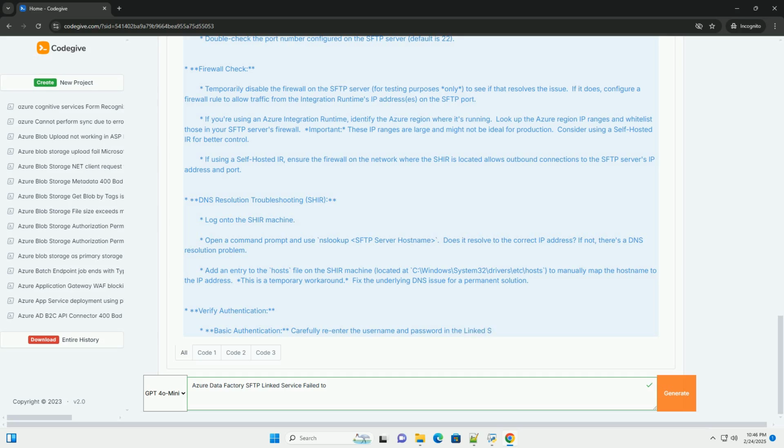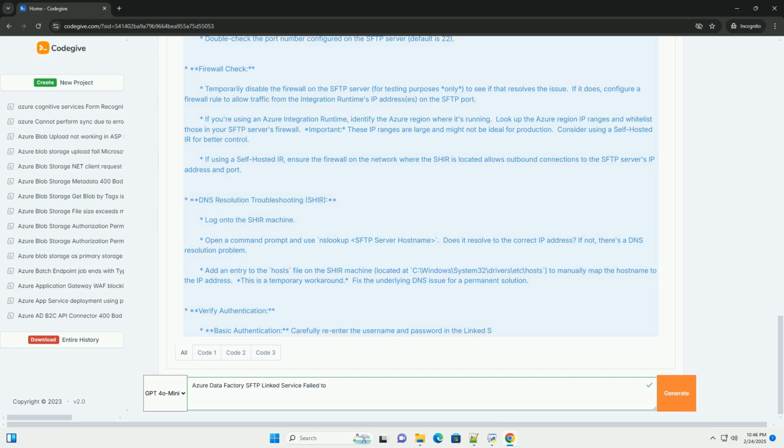In the ADF portal, navigate to the integration runtime section. Select your self-hosted IR and check its status. It should be online. Examine the SHIR logs on the machine where it's installed, usually in C:\ProgramData\Microsoft\Data Transfer\Log, for errors. Restart the self-hosted IR service on the SHIR machine. Code example, linked service definition in ADF.